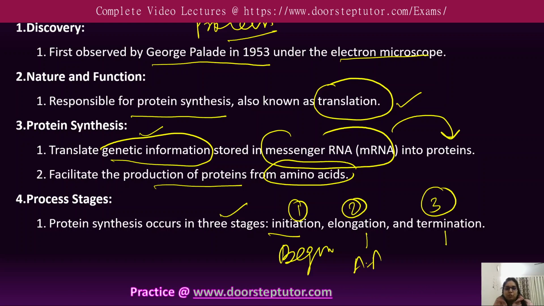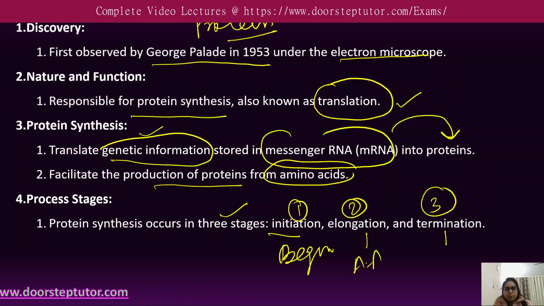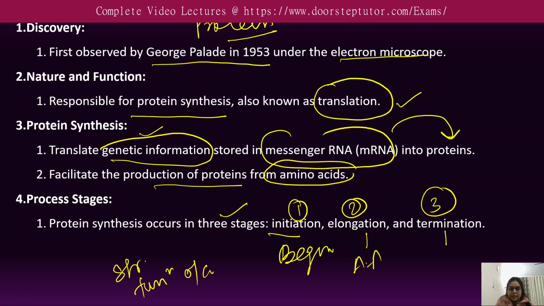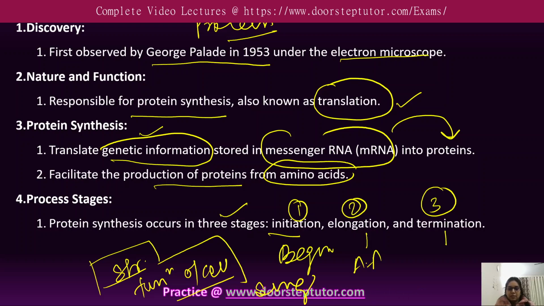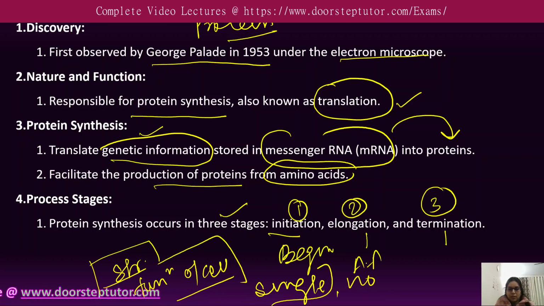Because they produce proteins which are crucial for the structure as well as for the function of the cell. That is why the ribosome is a very crucial organelle, and it is non-membranous. Non-membranous is the apt word.